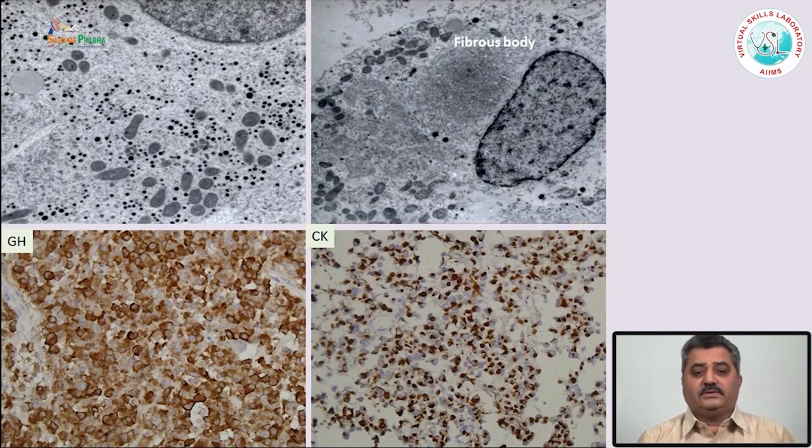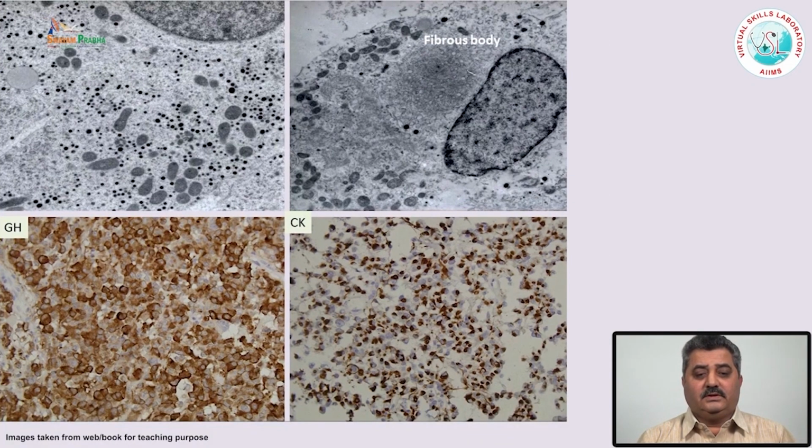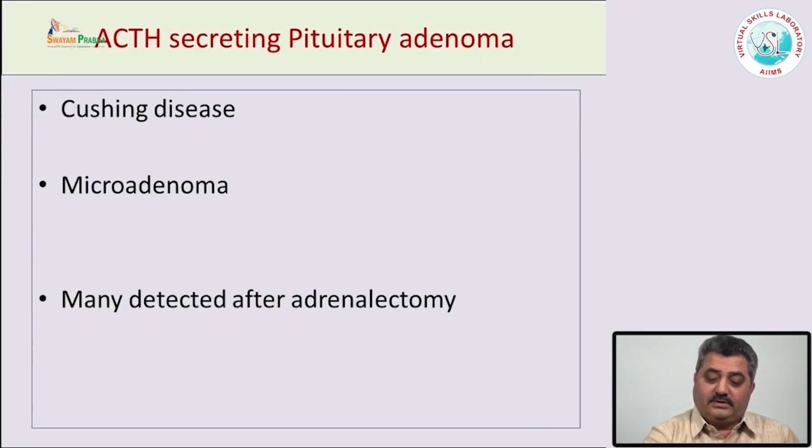And if you do electron microscopy, one finds a lot of neurosecretory granules which are dense core, small granules. In comparison to the densely granulated growth hormone secreting adenomas, the sparsely granulated growth hormone secreting pituitary adenoma, besides GH immunopositivity showing focal positivity or few cell positivity, if you do the cytokeratin staining, it shows very characteristic paranuclear dot-like positivity.